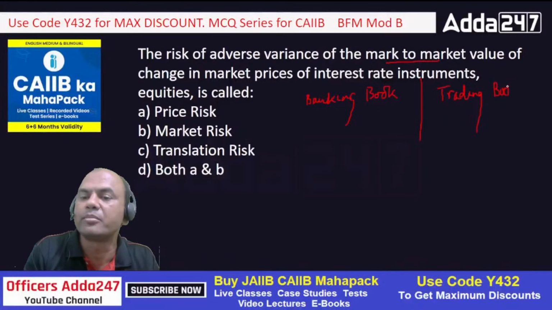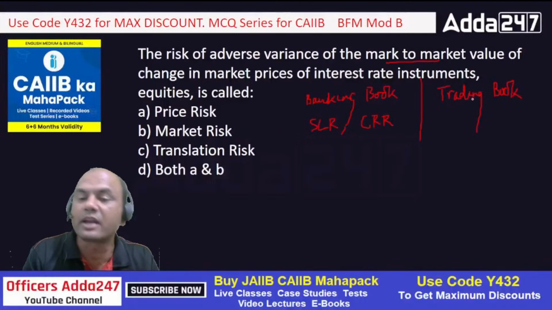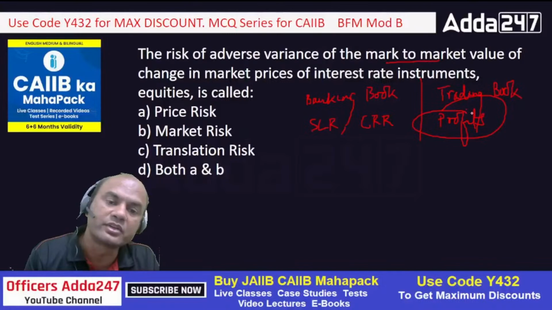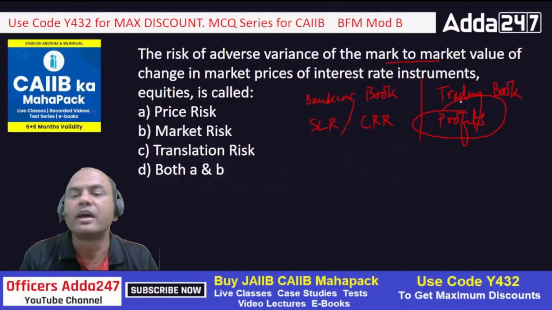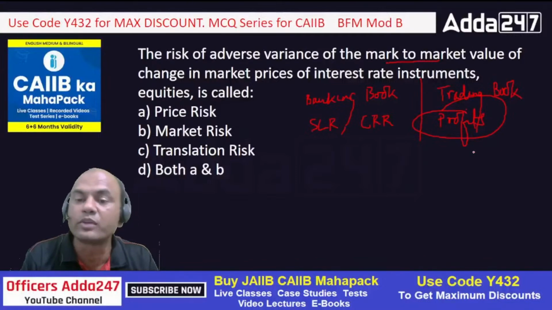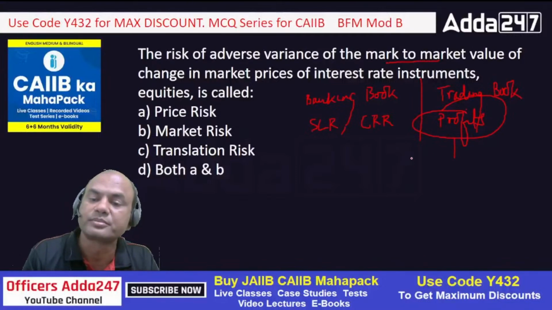Always remember, in the banking book we always have the SLR and CRR requirements. These SLR and CRR bonds we generally don't sell. But in the trading book we are here for profits. That's called proprietary, okay? So here I'll buy the bonds for selling. Whenever I am buying something for selling, that is always subject to market risk.